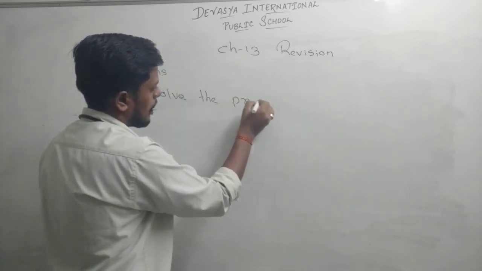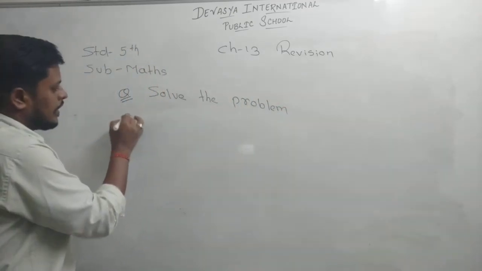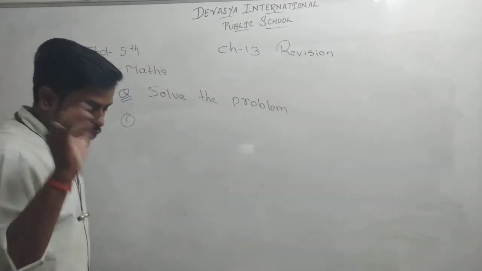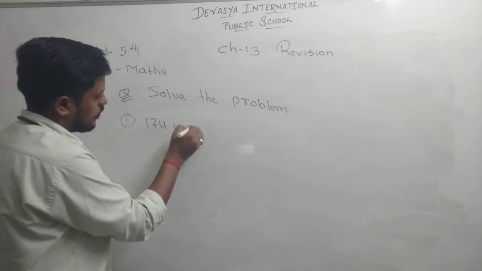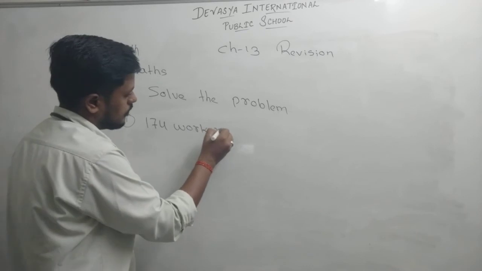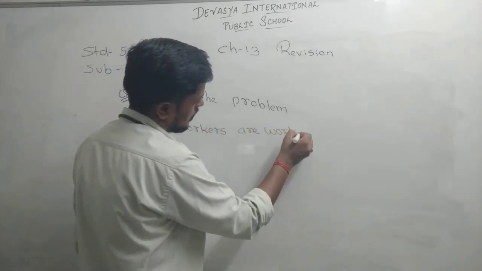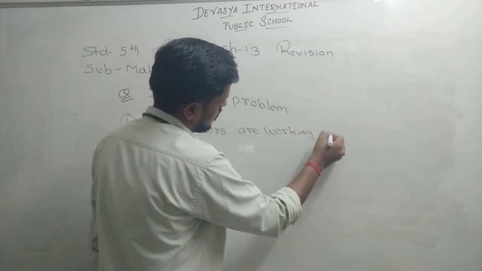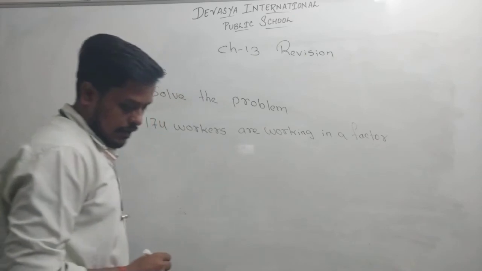Okay. Now one, the same as it is from the textbook only we are taking. 174 workers are working in a factory